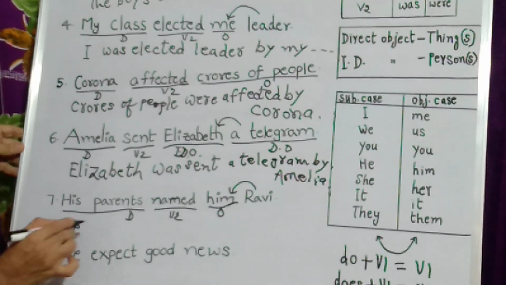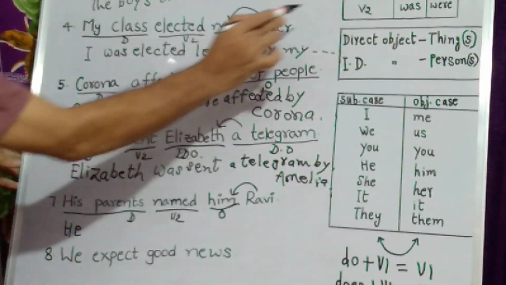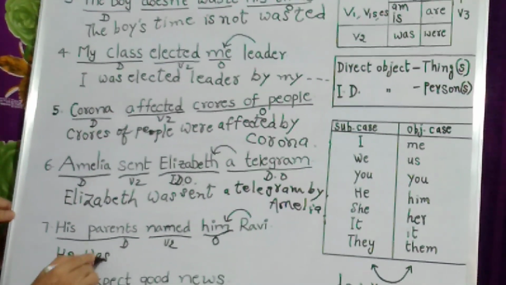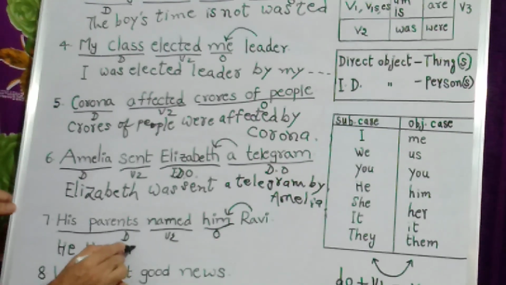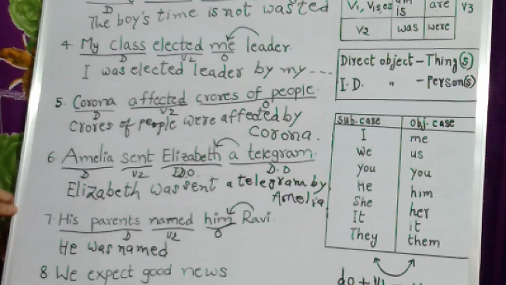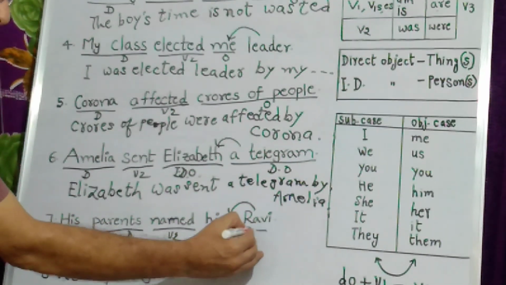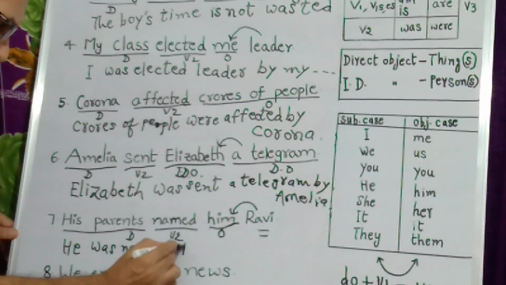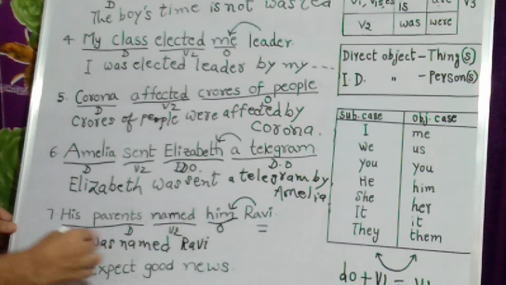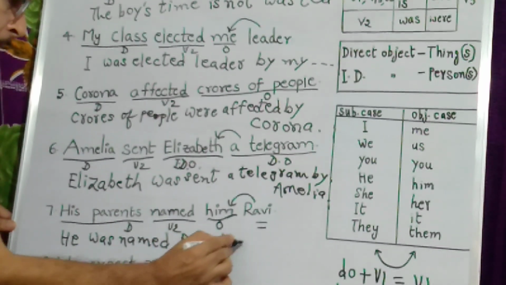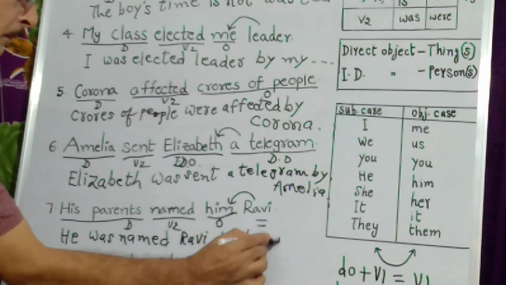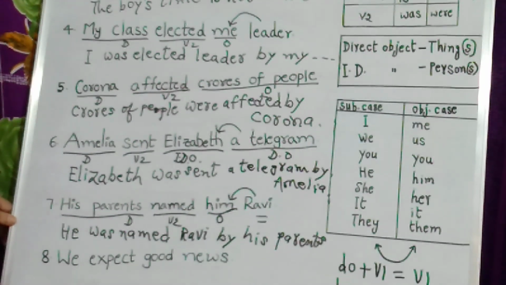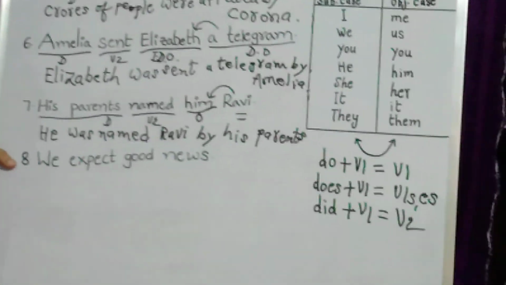Him has become he. He, singular number, V2. V2 object singular number takes was. He was named, V3. He was named what? That is more important than by whom. So he was named what? Ravi. Now you write by whom: by his parents. Right, like this. Now let us go to the eighth one.